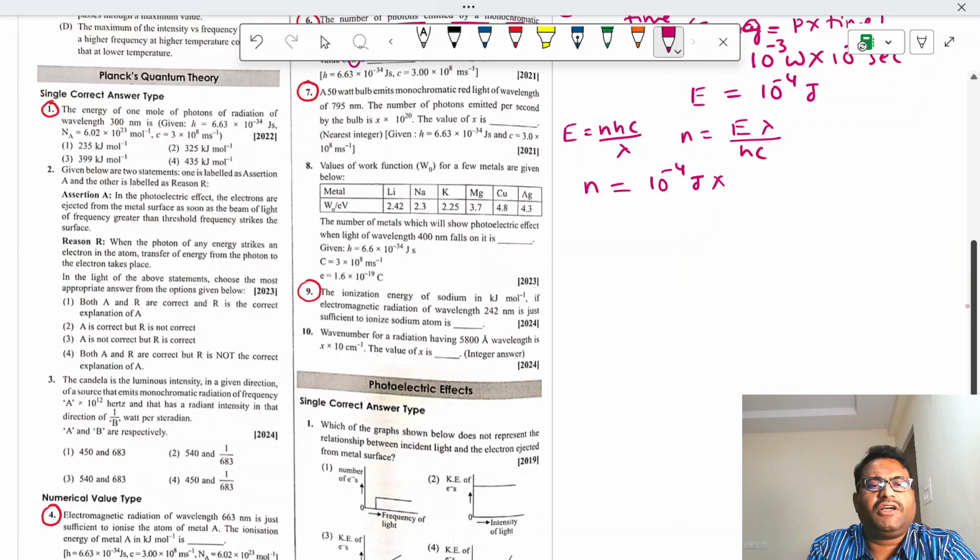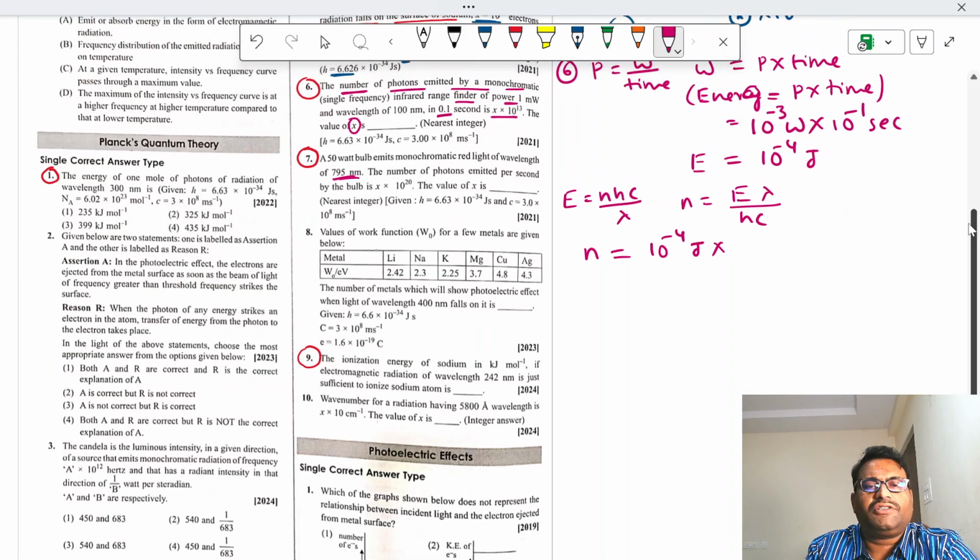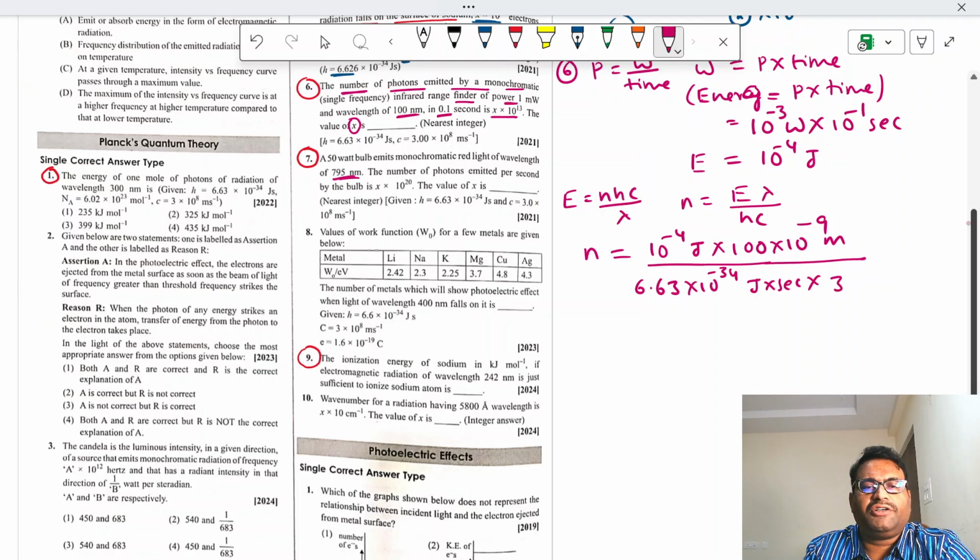Lambda is 100 nanometers, 100 into 10 power minus 9 meters, by Planck's constant 6.63 into 10 power minus 34 joule second into 3 into 10 power 8 meters per second.